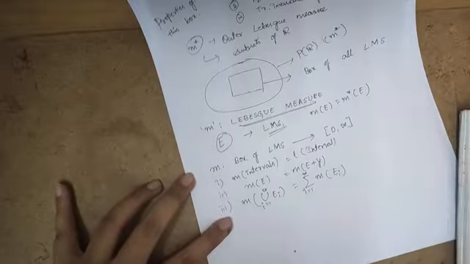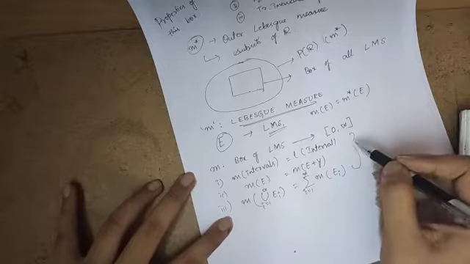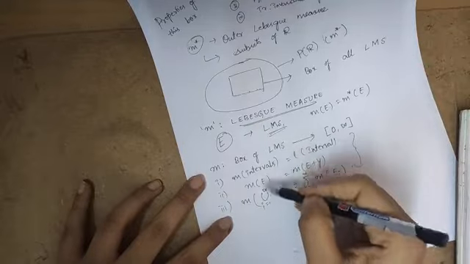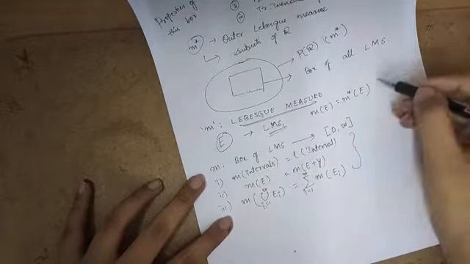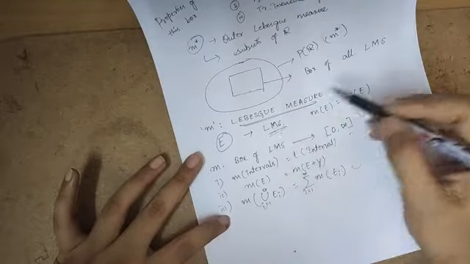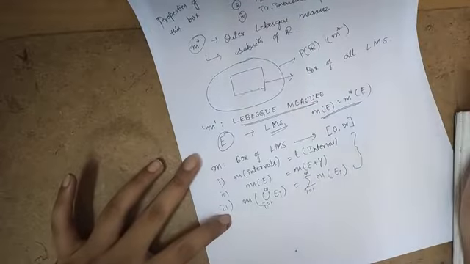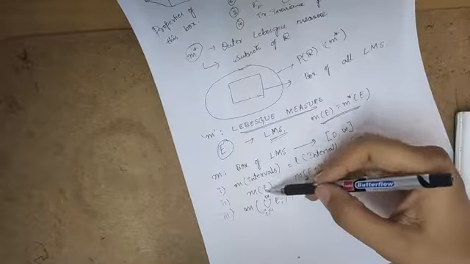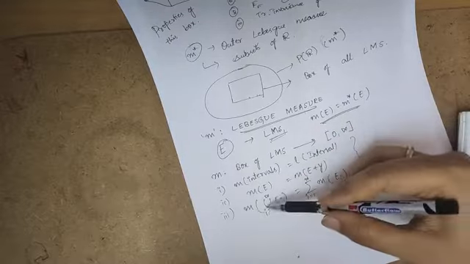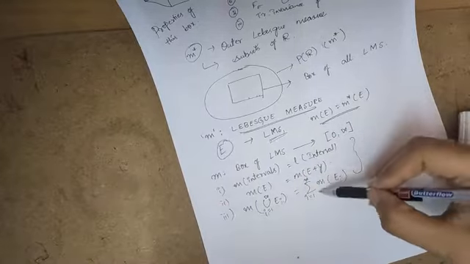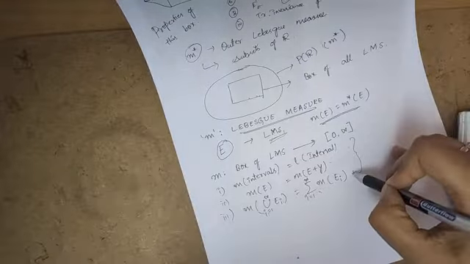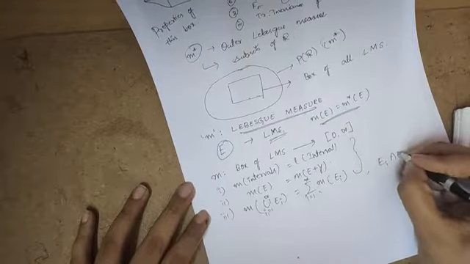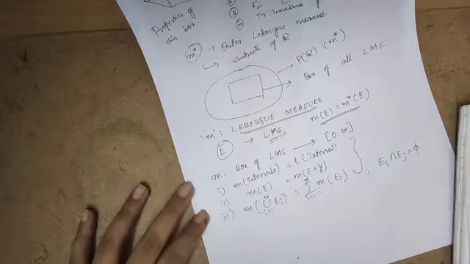m of E_i. Now all these conditions will hold good even in Lebesgue measure, because we have proved that these sets are already Lebesgue measurable sets. Okay. So if these sets are Lebesgue measurable sets, then m of E is equal to m star of E. So from that I can write m of an interval is equal to the length of the interval, m of E is equal to m of E plus y, and m of union i equal to 1 to infinity E_i is equal to summation i equal to 1 to infinity m of E_i. This is whenever E_i intersection E_j is equal to null, that is, disjoint sets.